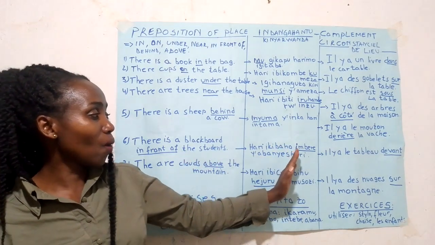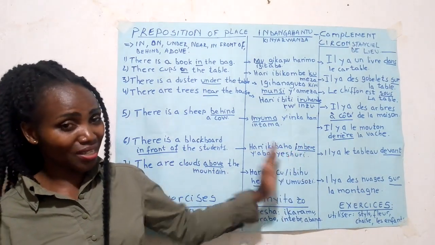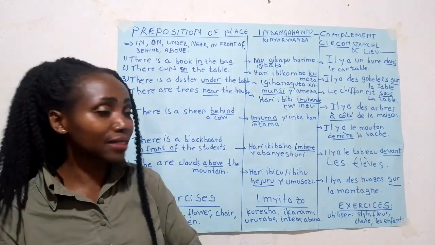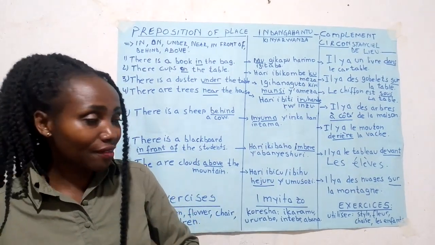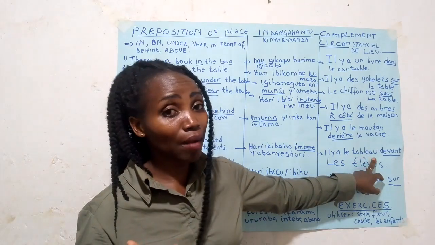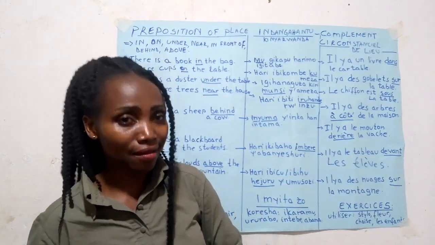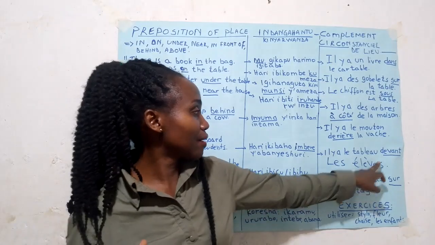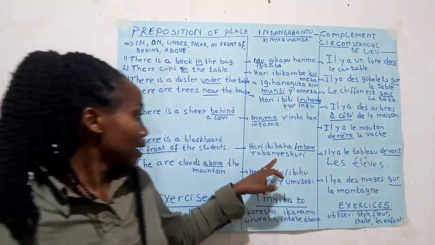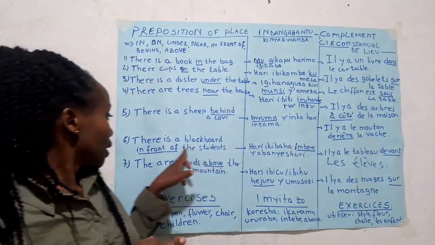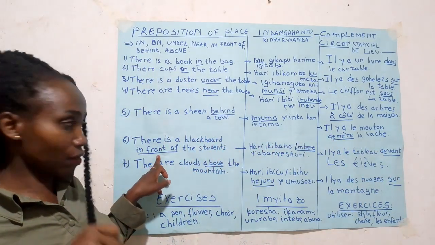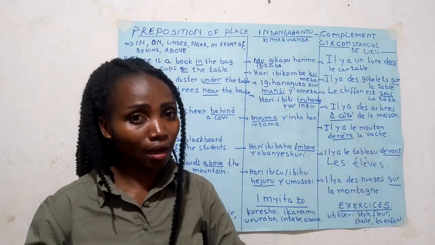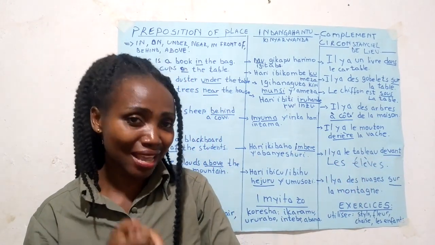Hari ikibaho imbere y'abanyeshuri. Can you repeat? So let's now see how we can say it in French. En français. Il y a le tableau devant les élèves. Devant. Imbere. Devant. In front of. Imbere. Devant. Il y a le tableau devant les élèves.